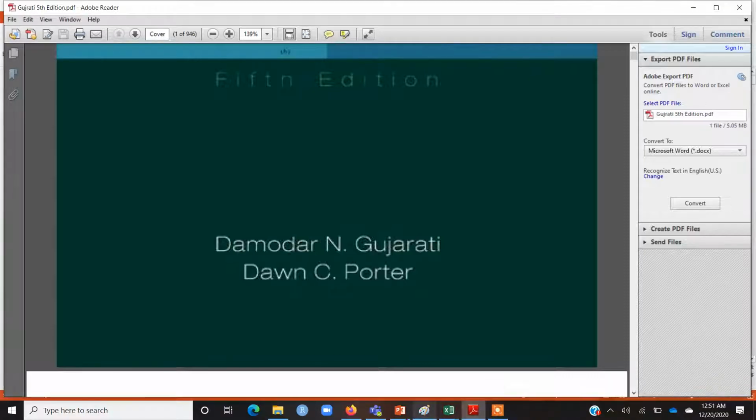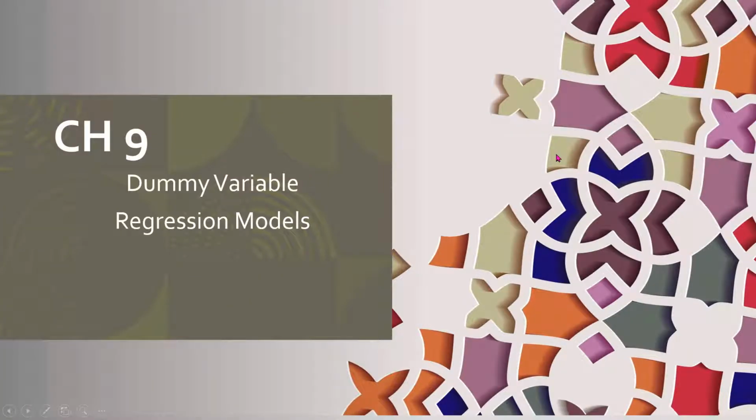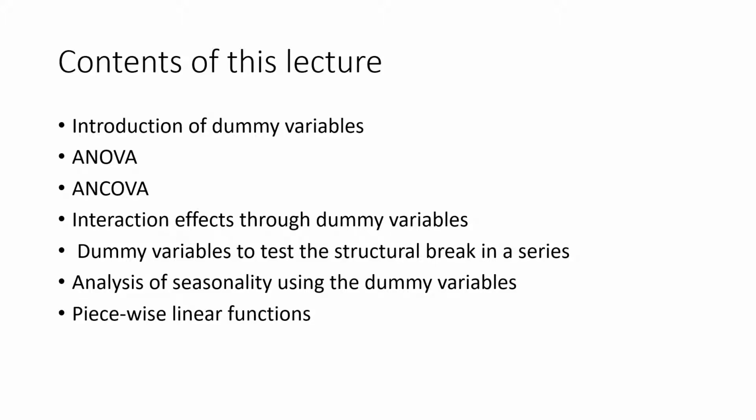So coming back to the lecture, we are now starting chapter number 9 of this book, and this chapter is about a new type of variables, dummy variables, and we will learn what dummy variables are and how we can use these for different types of models. So the contents of this lecture are a basic introduction of dummy variables.